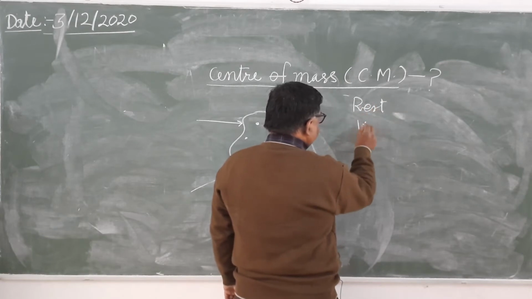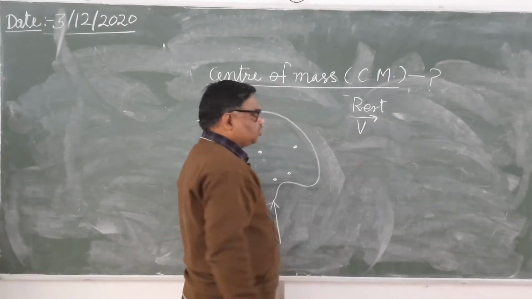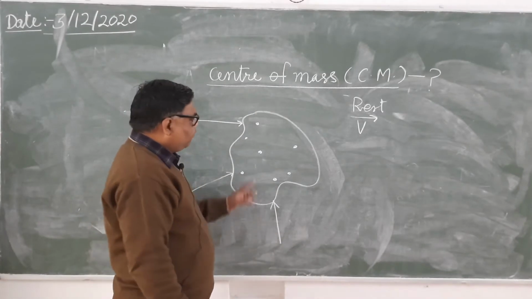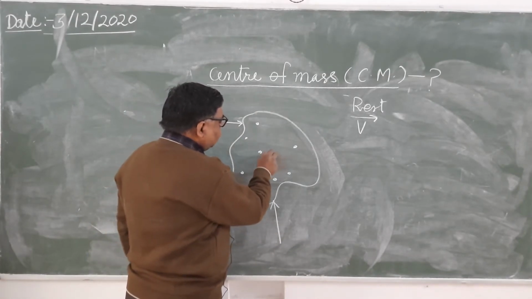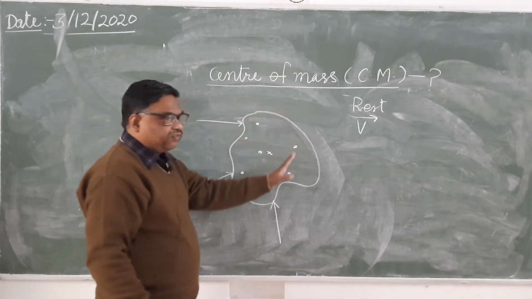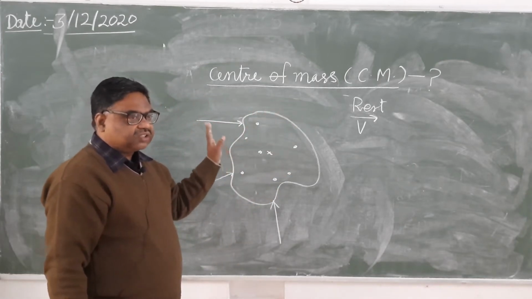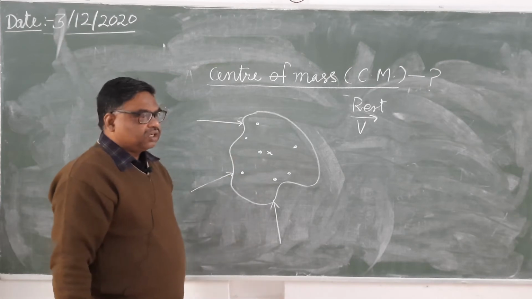Suppose the center of mass of this body is this point.